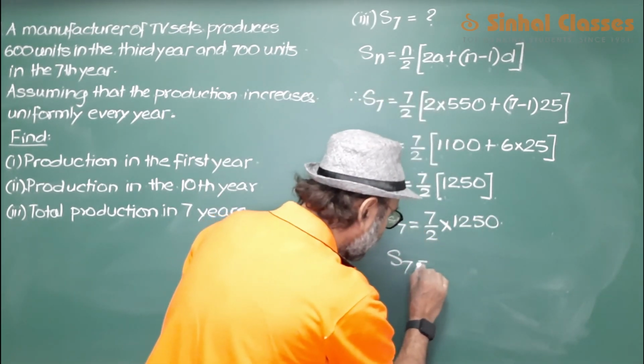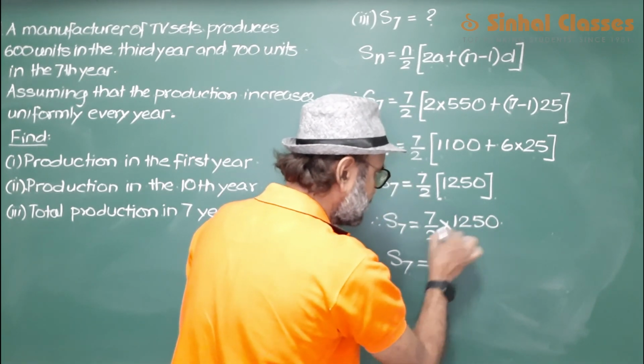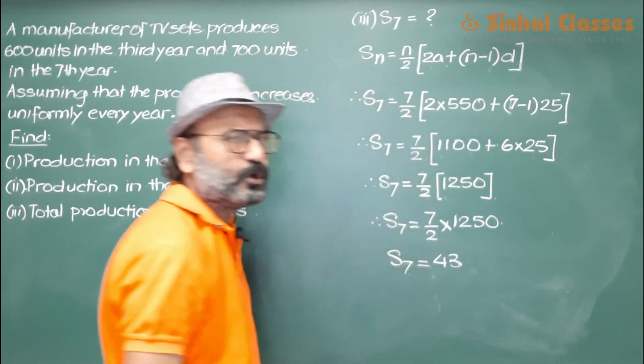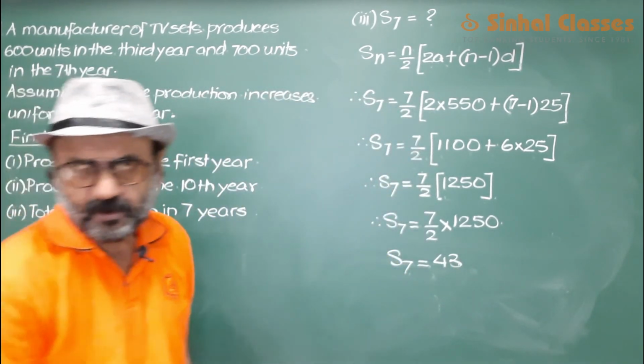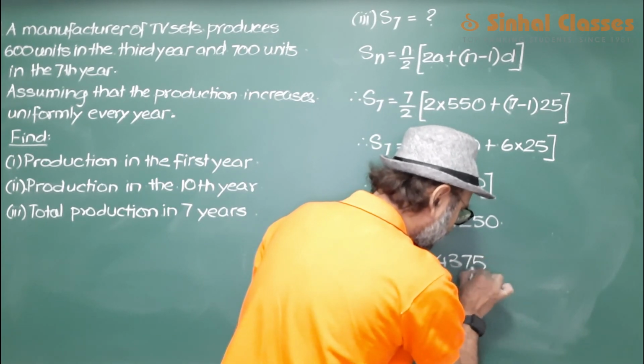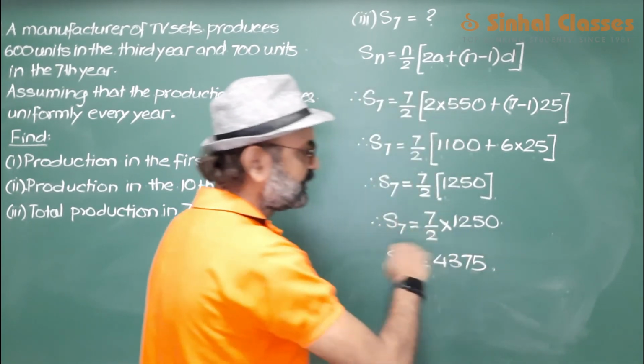S7 is equal to, cancel this and then multiply it with this, you will get 4, 3, 7, 5. This is your answer, 4375.